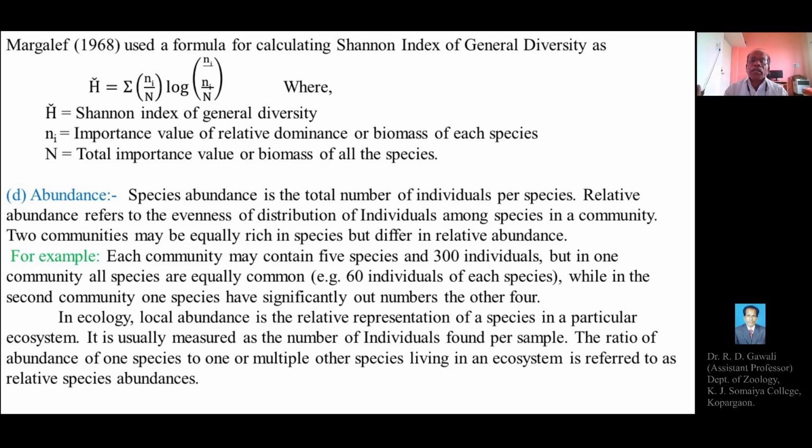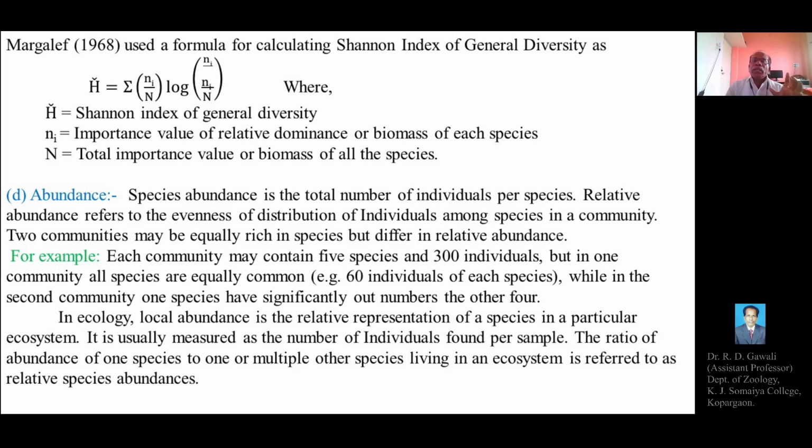While in the second community, one species significantly outnumbers the other four. That means one of the five species in the second community has more individuals than the other four. But the total number is again 300. So, for example, in both communities there are 5 species and 300 individuals.